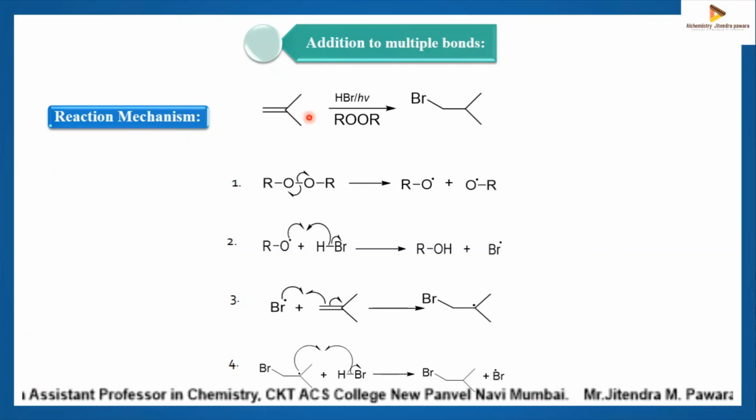So again I am explaining this. This is your alkene, which reacts with HBr in presence of h nu and radical initiator dialkyl peroxide, and you will get this addition product. The addition reaction takes place on the basis of anti-Markovnikov's rule. The bromine radical adds to the carbon that has more number of hydrogen atoms.